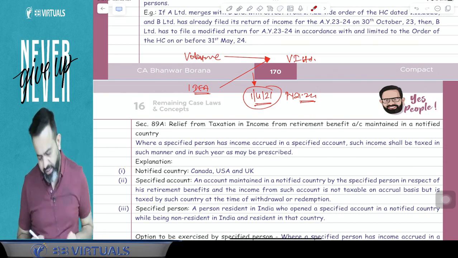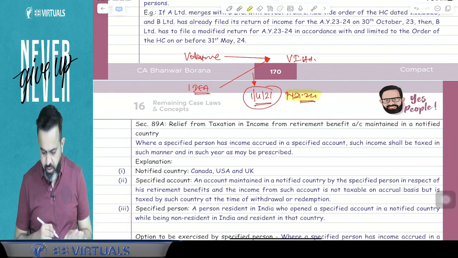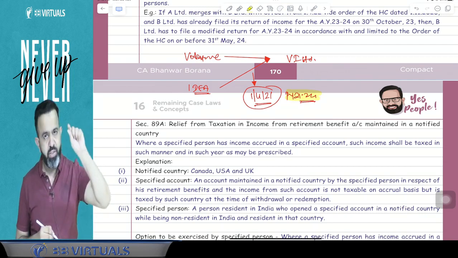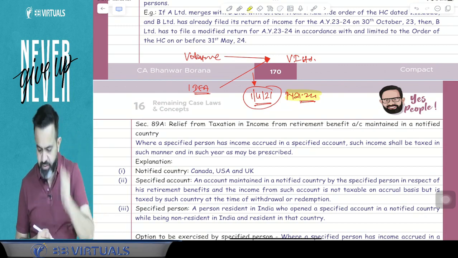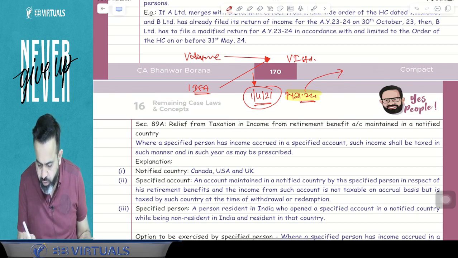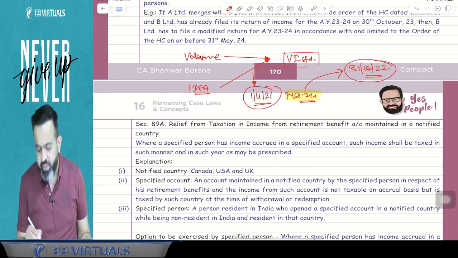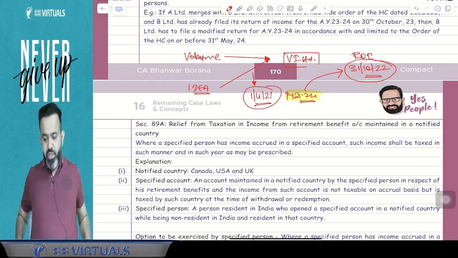So for the previous year 21-22, this merger is applicable from 1st April 2021. Vodafone Idea will file the return on 31st October 2022, which is your ROI, return of income, due date.